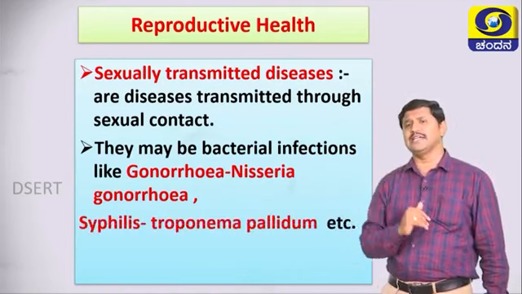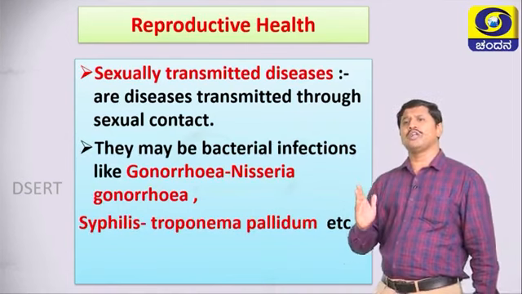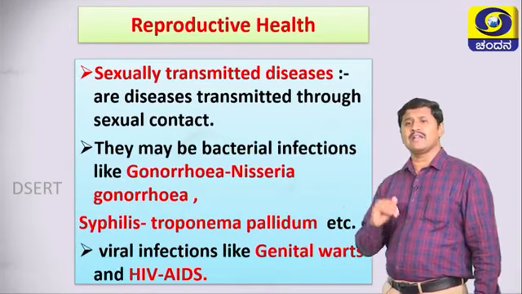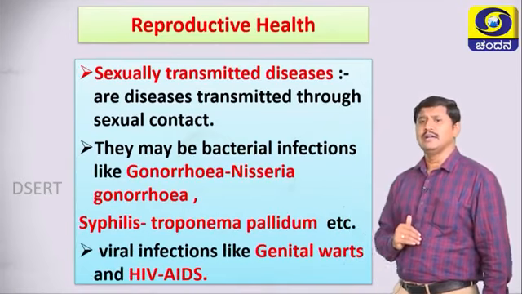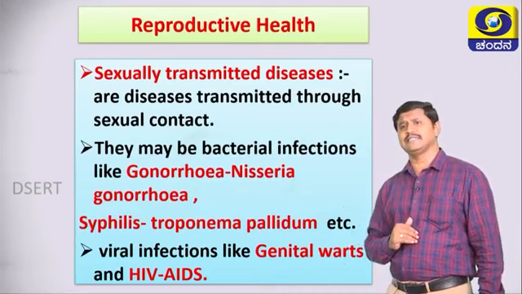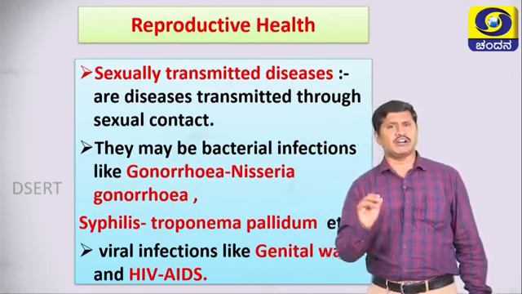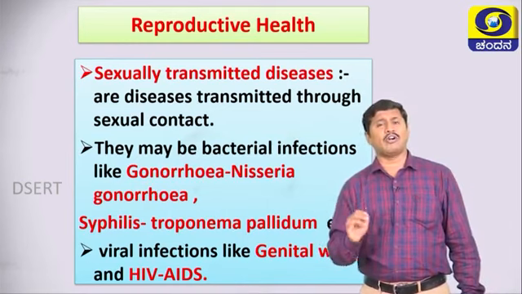And another one is syphilis. It is caused by Treponema pallidum. It is a bacteria. Another one is viral infections like genital warts and AIDS. Already know that. What is AIDS? Acquired immunodeficiency syndrome. AIDS is caused by a virus called HIV.